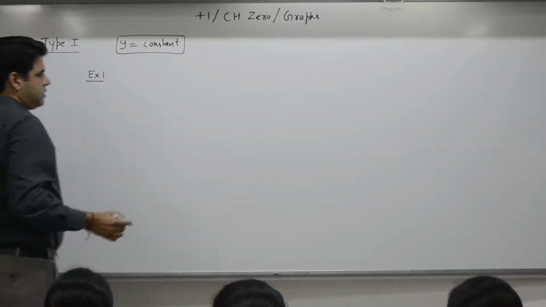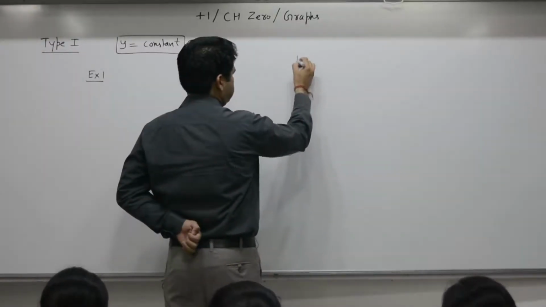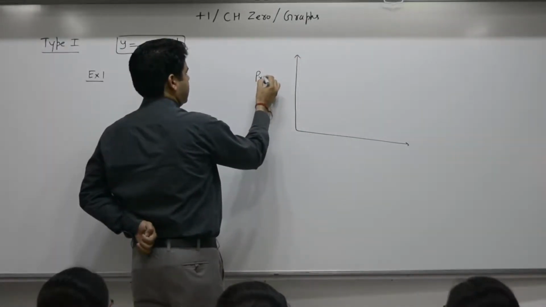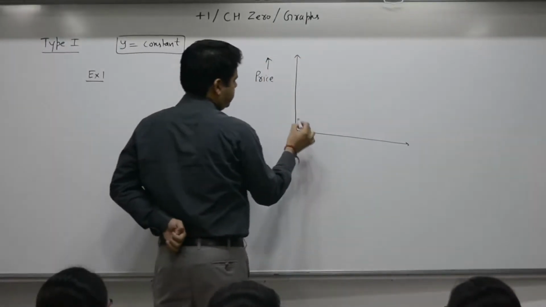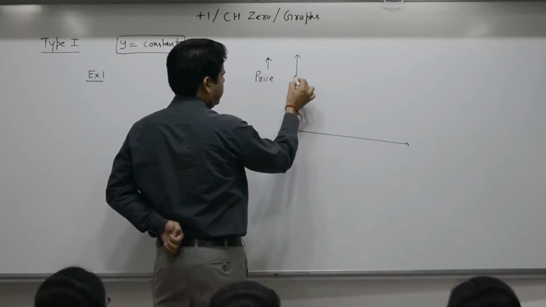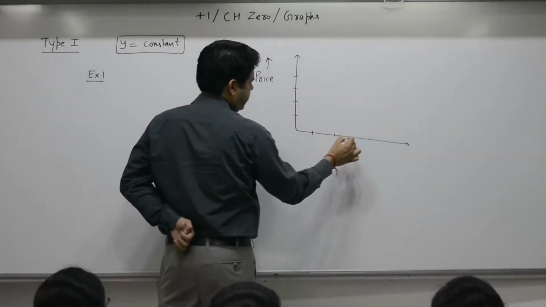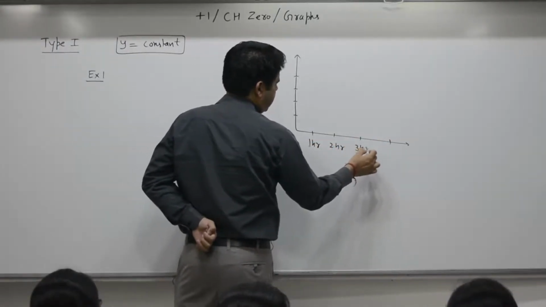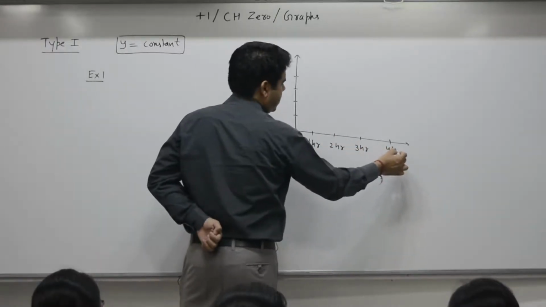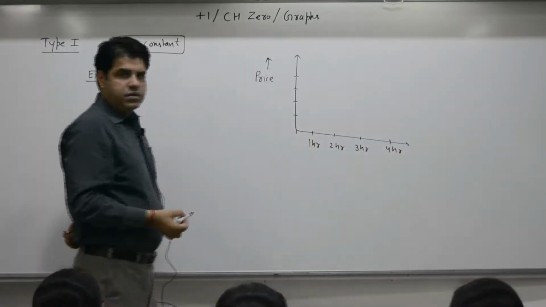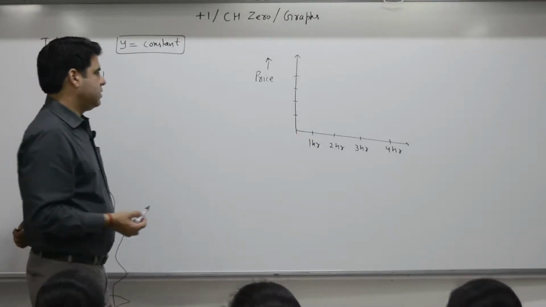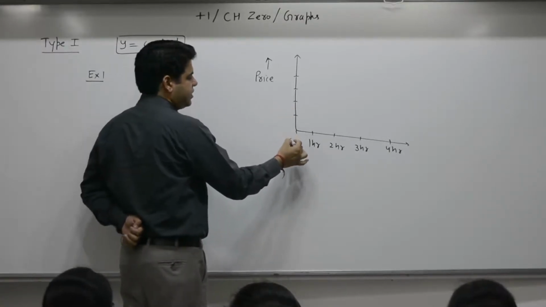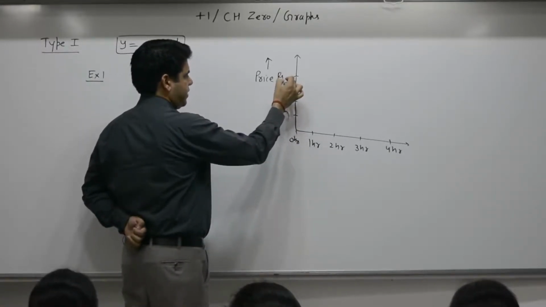Example 1. Price of a pen: 5, 10, 15, 20. Time: 1 hour, 2 hour, 3 hour. You can mark any time as a reference. 4 hour. So the process is that you visit a shop and ask for the price of a pen. When you enter, that is 0 hour, and the answer is rupees 20.